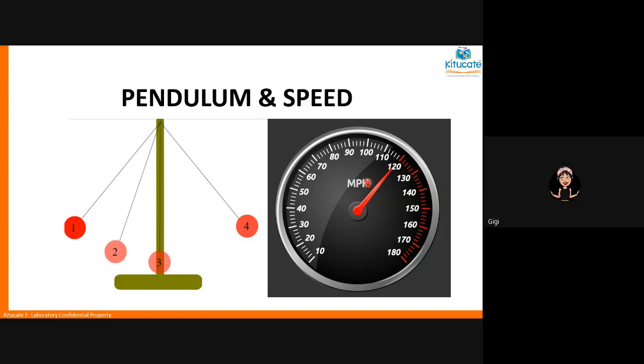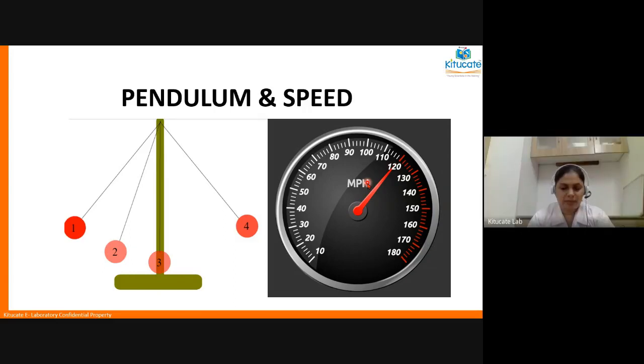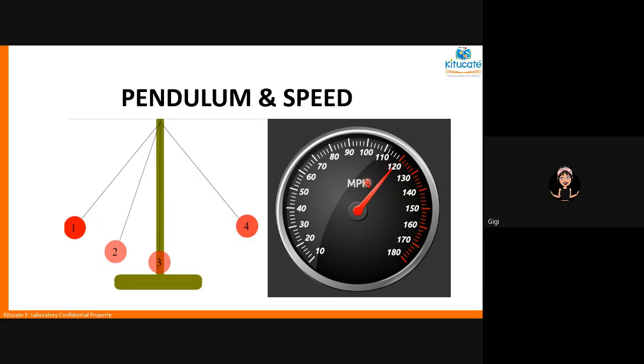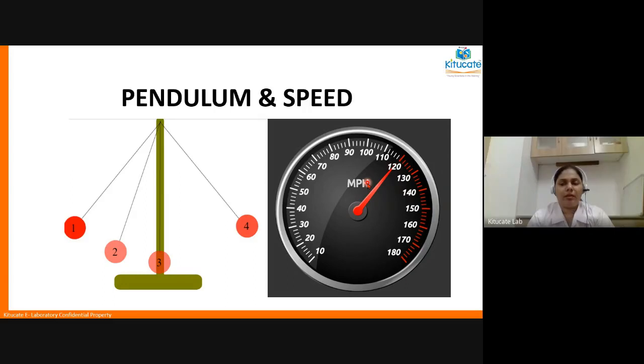Ma'am, I have a question. Yes. The Earth moving around the sun is a circular motion, right? Earth performs a lot of motions. One is a circular motion around the sun, and it also performs rotational motion because it is rotating on its own axis. And because it revolves and rotates at periodic intervals of time, it also performs periodic motion. Okay. All right, Vedika, explain to me what is oscillatory motion.